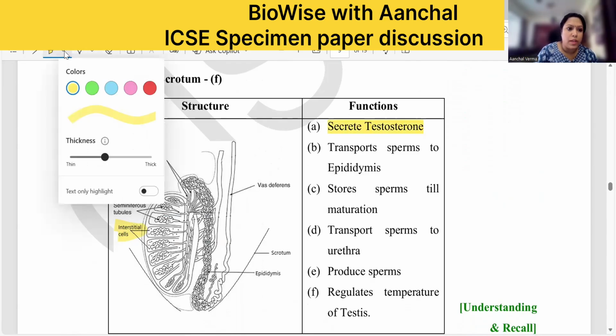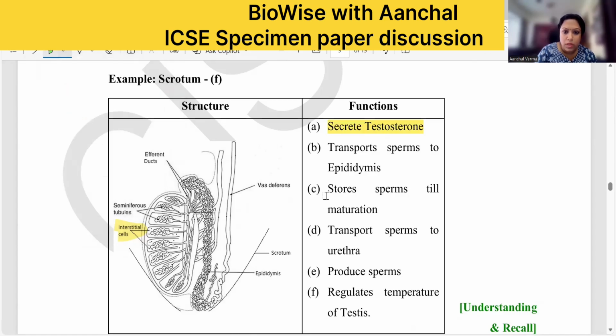Then let us move to the next one. Transport sperm to the epididymis. Now, who does this transport to the epididymis? That is your efferent ducts. These are the sperm ducts. The efferent ducts transport the sperm to the epididymis. Okay, what is the next one?